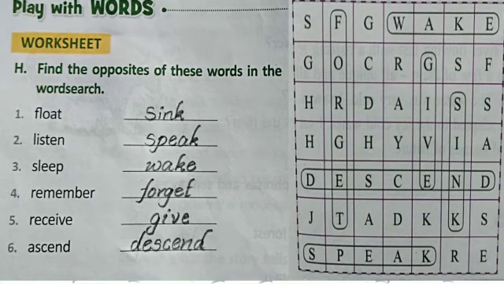Second one is listen. Opposite of listen is speak. Third one, sleep. Opposite of sleep is wake. Fourth one, remember. Opposite of remember is forget. And receive, opposite is give. Ascent, opposite is descent. Do it in your textbook.